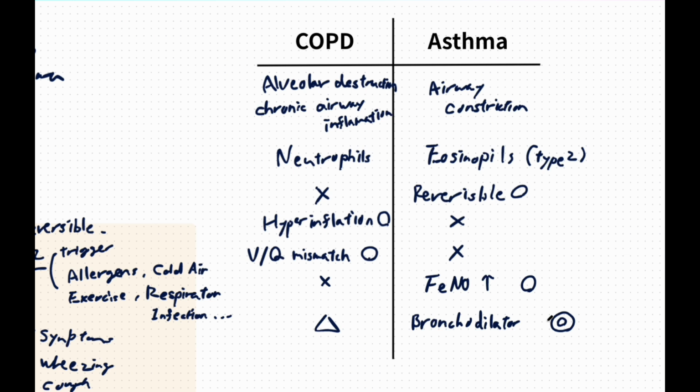It is also important to note that some patients show features of both diseases. This condition is sometimes referred to as asthma-COPD overlap. In such cases, clinical history, spirometry, biomarkers such as FeNO, and response to treatment all help guide diagnosis and management.